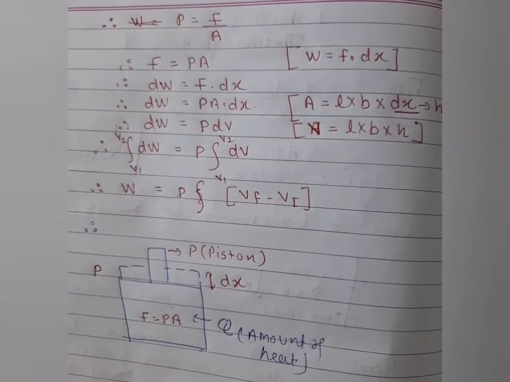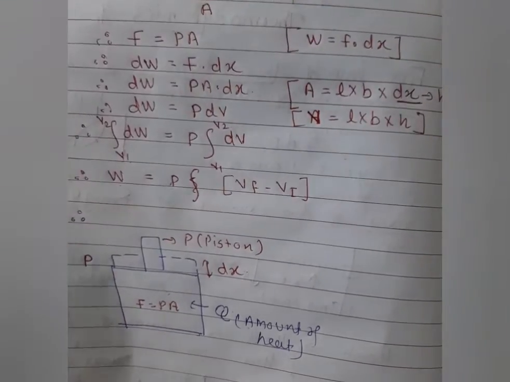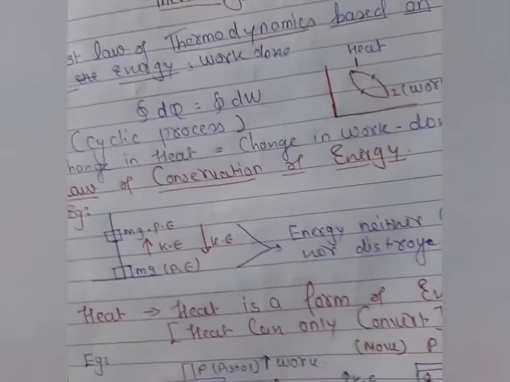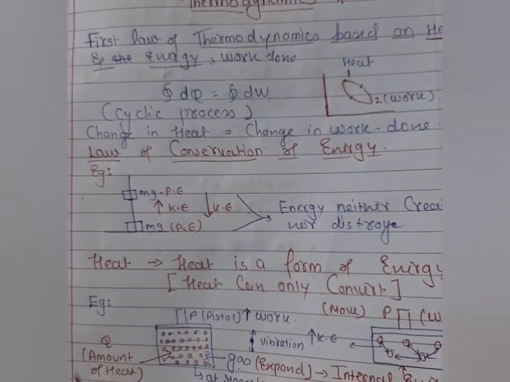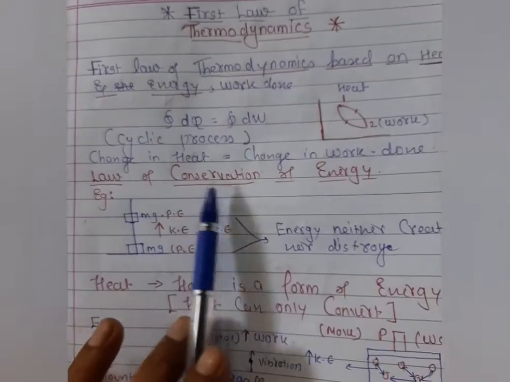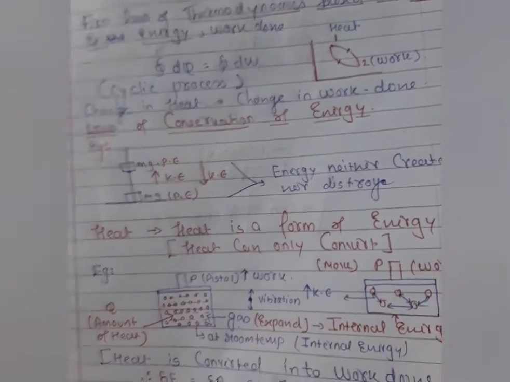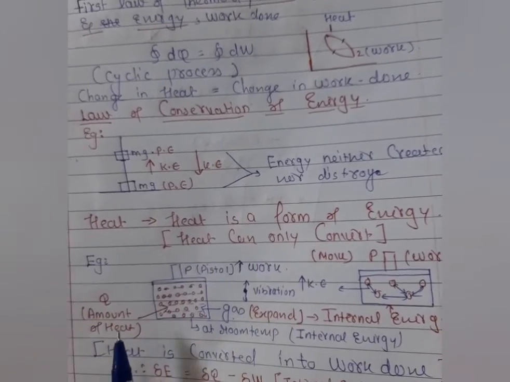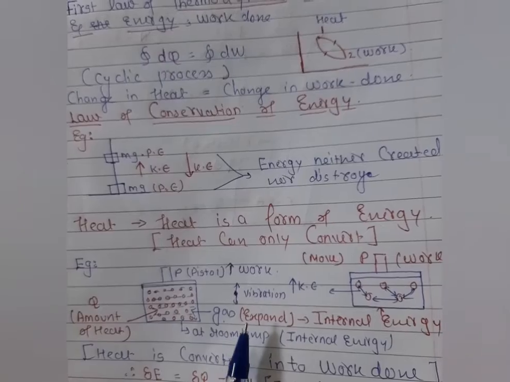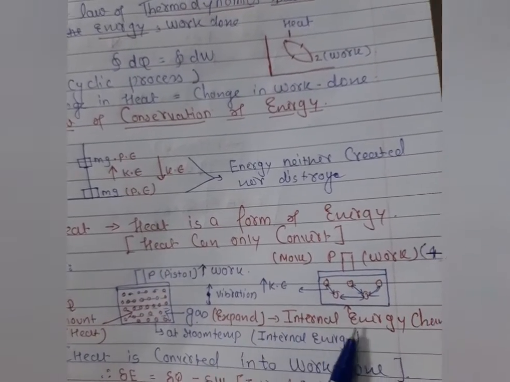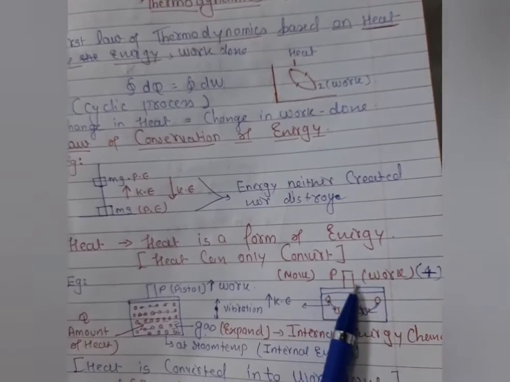Again, I can give the recall. The first law of thermodynamics is based on heat, energy and work. Heat and work are cyclic processes. This is also based on the law of conservation of energy, neither created nor destroyed. Here the example I have already given. When we apply heat to any substance, solid, liquid or gas, the expansion process happens and the internal energy of the system has been changed, and because of that the piston works here.